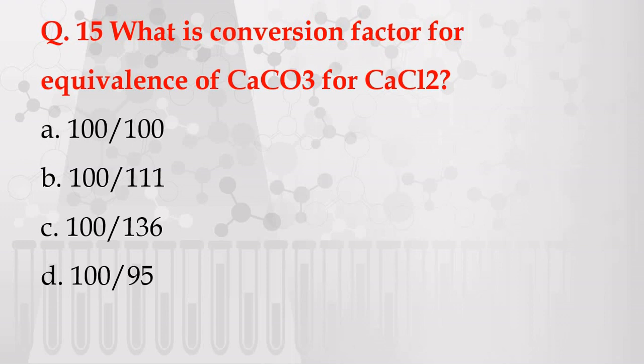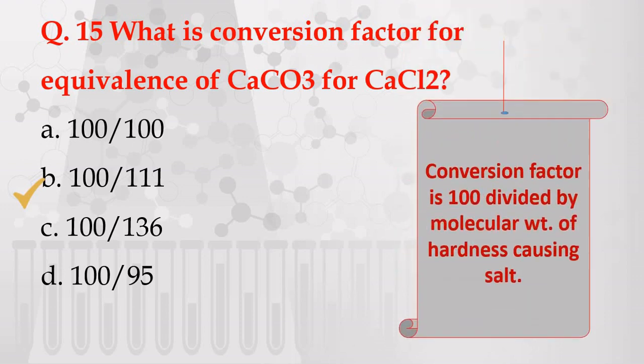The correct answer is 100 by 111, because the formula of the conversion factor is 100 divided by the molecular weight of the hardness causing salt. Here the hardness causing salt is calcium chloride and its molecular weight is 111.